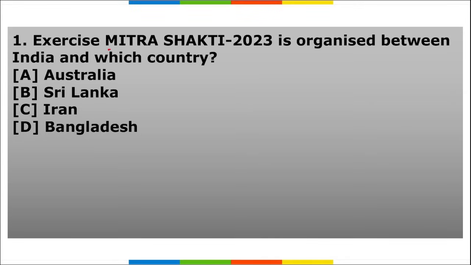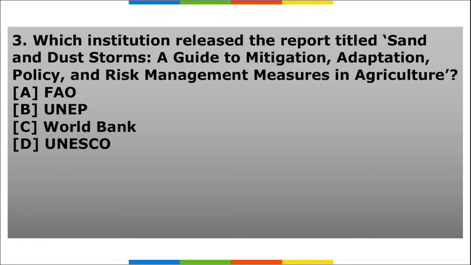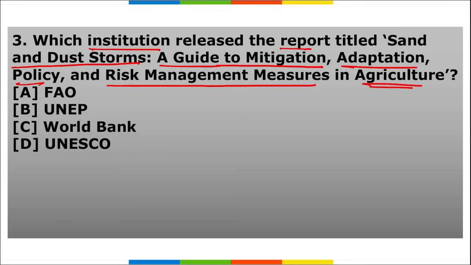Next is, exercise Mitra Shakti 2023 is organized between India and which country? Second, as of 2023, which country is the world's biggest polluter? Third, which institution released the report titled Sand and Dust Storms, a guide to mitigation, adaptation, policy, and risk management measures in agriculture?